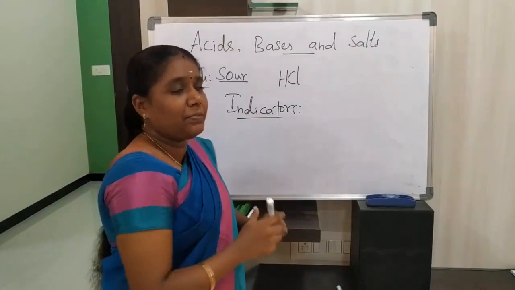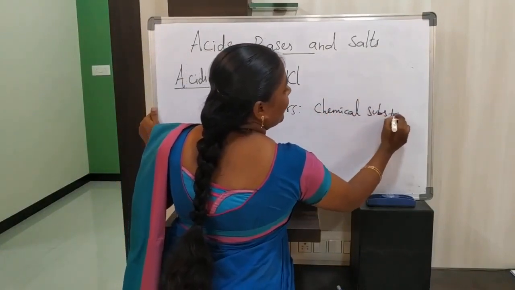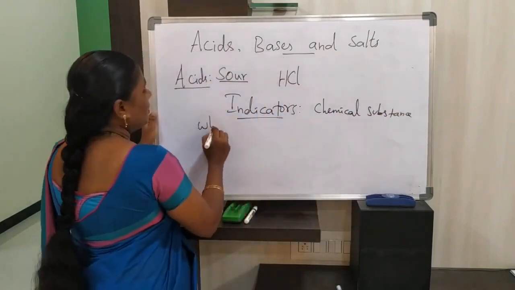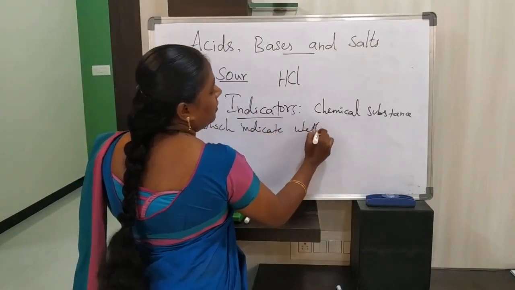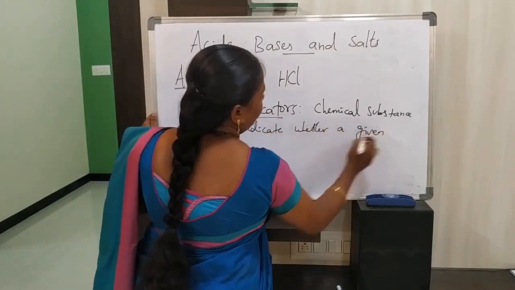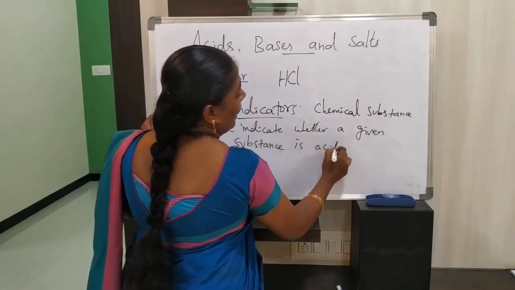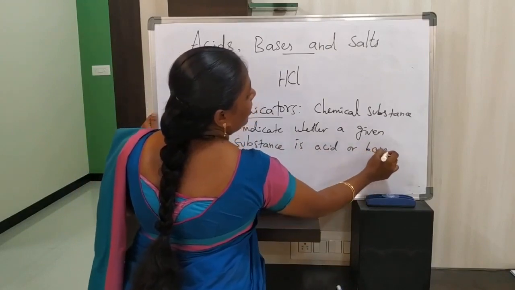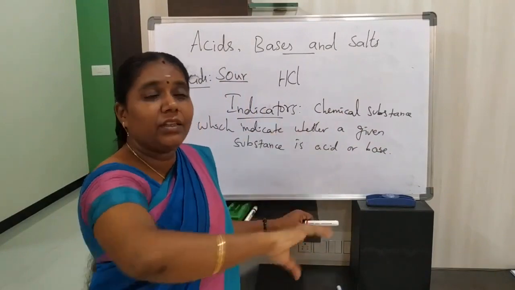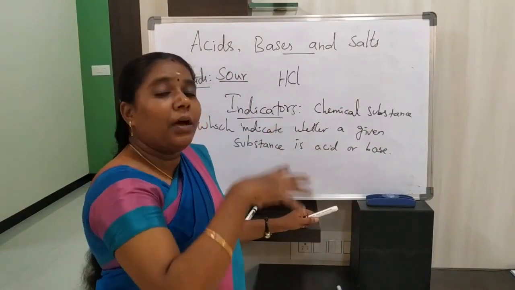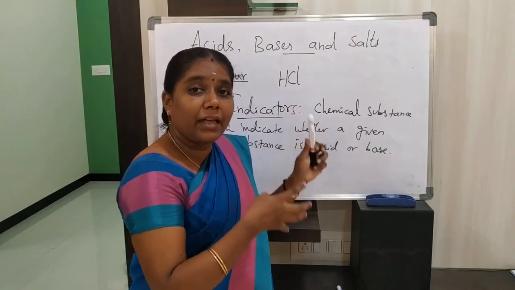Indicator is a chemical substance which indicates whether a given substance is acid or base. By the help of indicators, we can identify whether the given substance is acid or base.